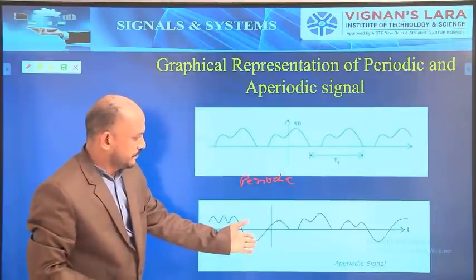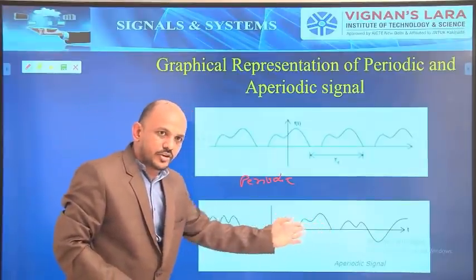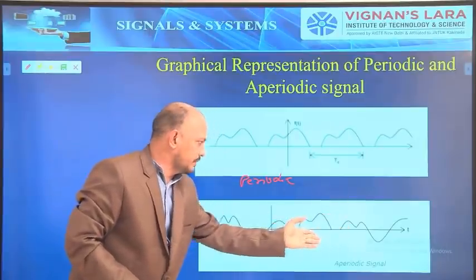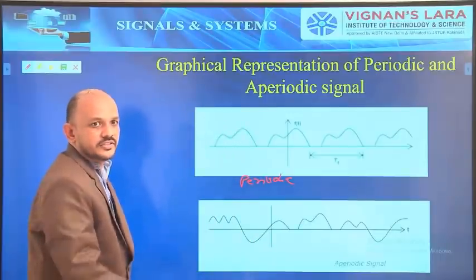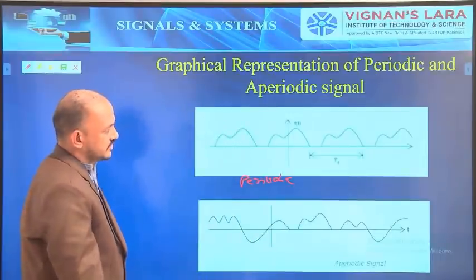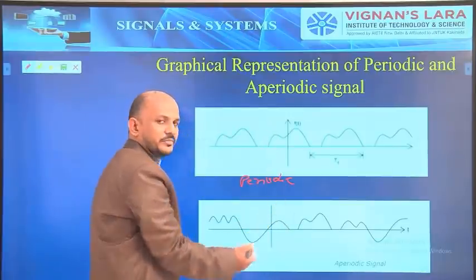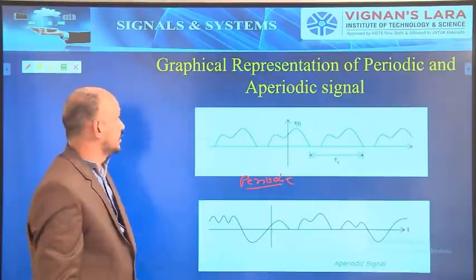See, in the below signals, there is no repetition of the signal at any specific interval of time. It is randomly varying. Hence these signals are called aperiodic signals. Generally this can be called a deterministic signal or a random signal. Okay, periodic and then aperiodic signals.